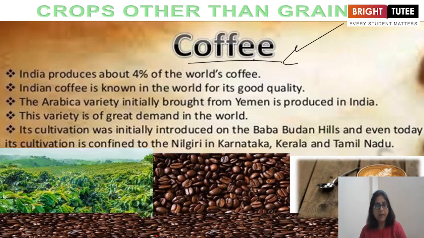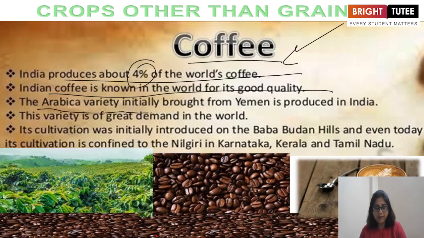Earlier we read about tea. Again, it is a beverage. India produces about 4% of the world's coffee. Indian coffee is known in the world for its good quality. The Arabica variety, initially brought from Yemen, is produced in India. This variety is of great demand in the world.